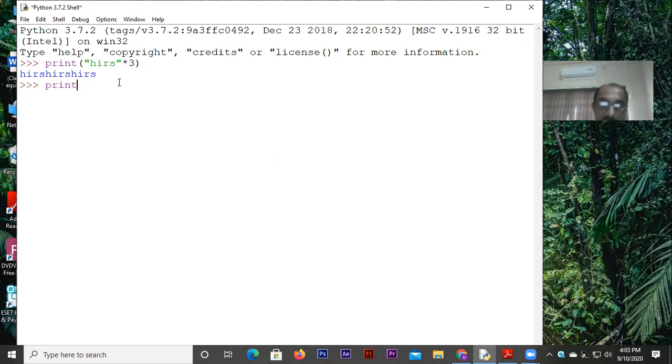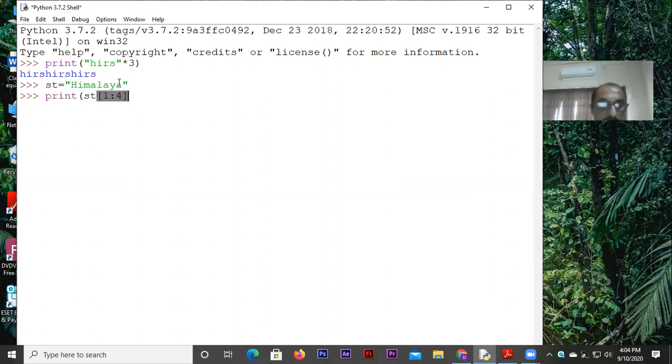Also, if you want the slices of the strings to be used, that also can be used in connection with this repetition operator. What I mean to say is that if I write Himalaya, and if I want to write print of this kind of slicing, you have done, you are familiar with this.